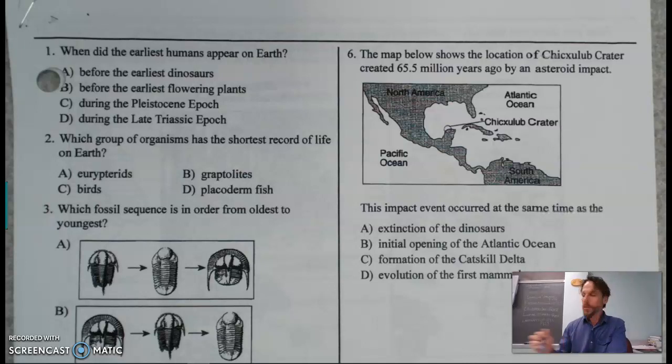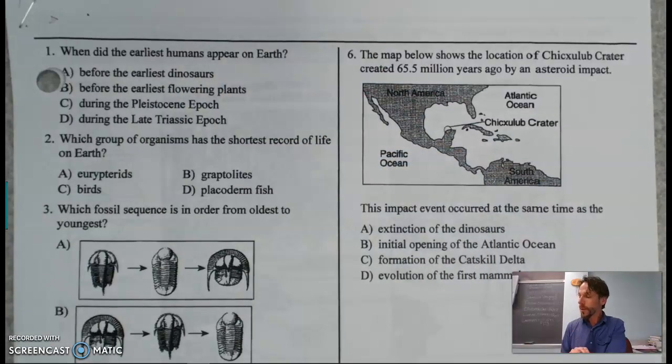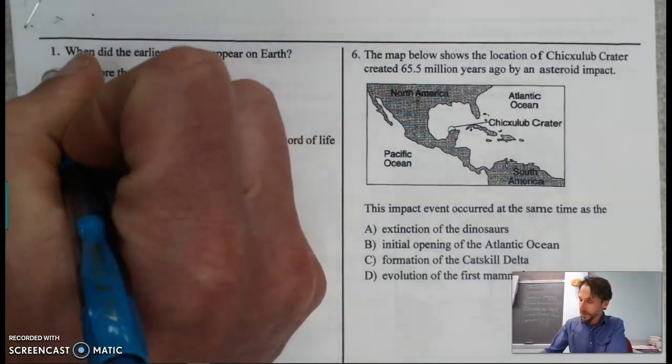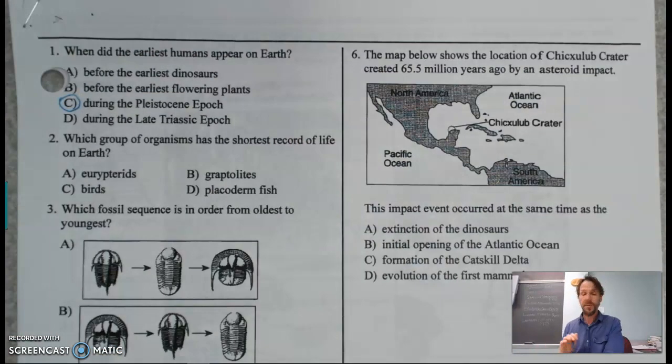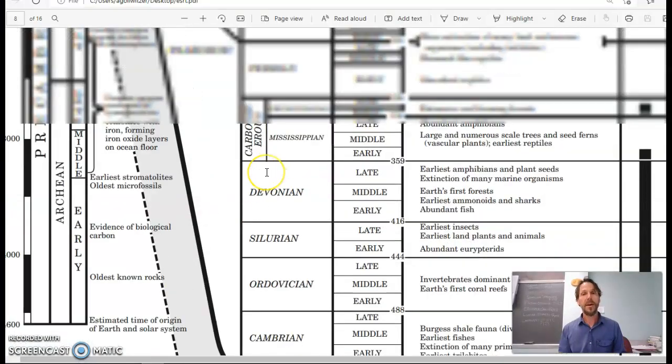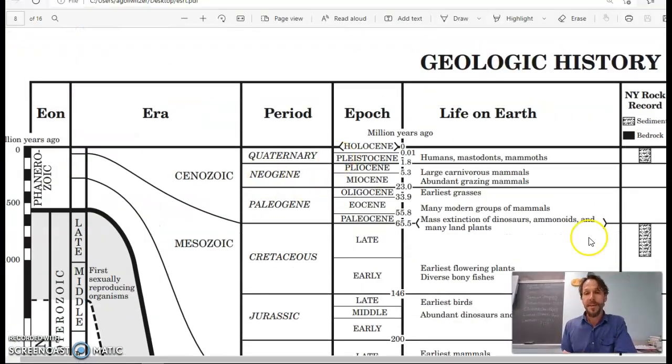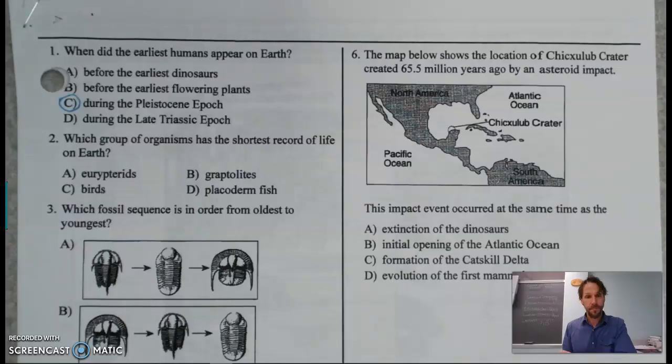So this first one here, one of the earliest humans to appear on Earth is going to be during the Pleistocene epoch. The Pleistocene is an epoch. And we're going to find this information, of course, right at the very top of the reference table because we are a very recent addition to Earth. Humans are here. The Pleistocene is here. It's the best fit for that particular question.